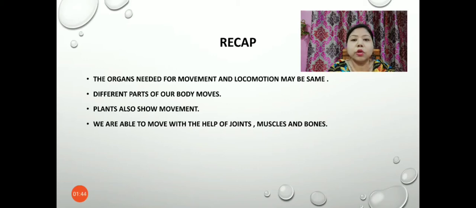Plants also show movement. They do not move from one place to another. That means no locomotion takes place in plants, but the different parts of the plant, like the leaves and the stem, move as it grows. And we had taken the example of the mimosa plant or the touch-me-not plant. When we touch the leaves of the touch-me-not plant, we find that the leaves close themselves. So that is movement in plants.